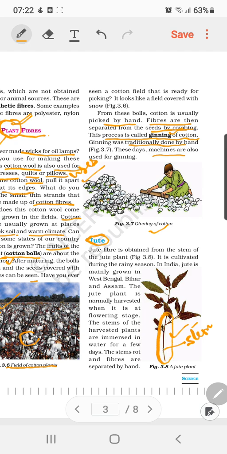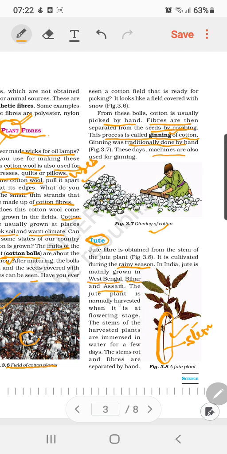So jute fibers are extracted from the stem, while cotton fibers come from the fruit or seed of the plant. It is cultivated during the rainy season. In India, jute is mainly grown in West Bengal, Bihar and Assam. These are the prominent areas for jute cultivation.